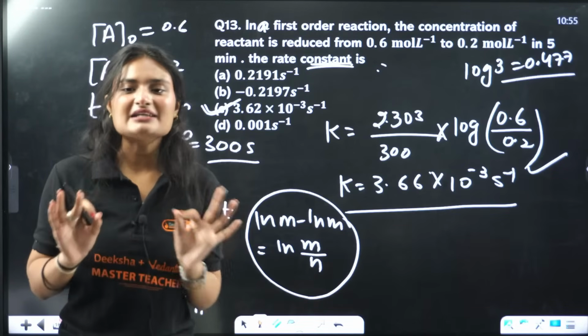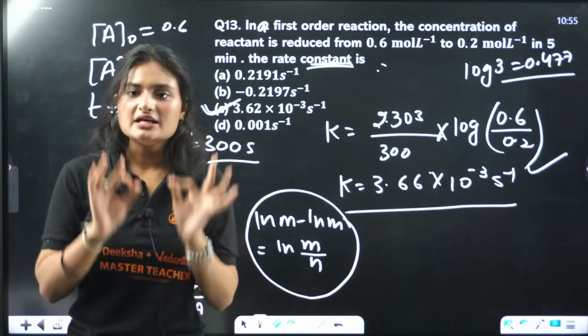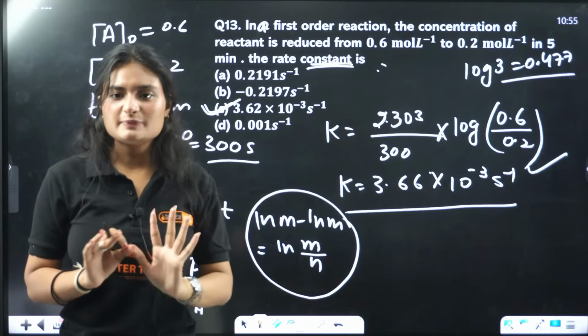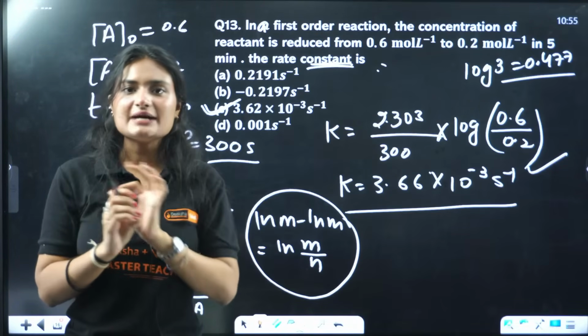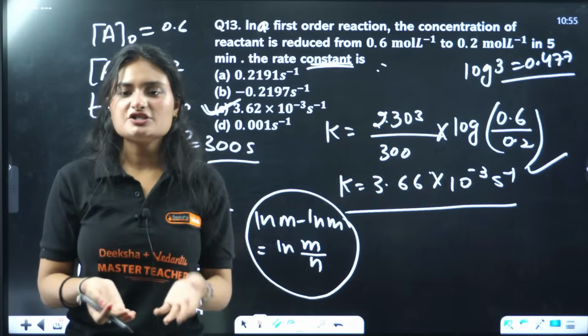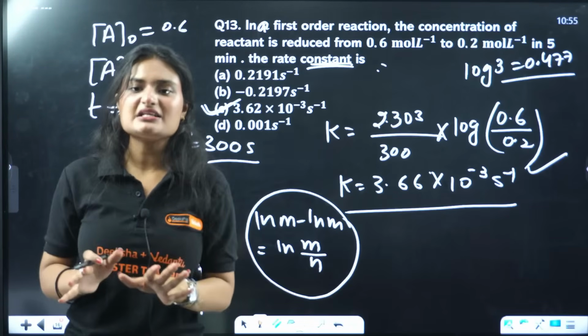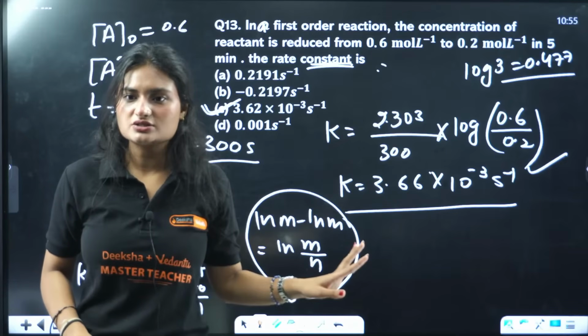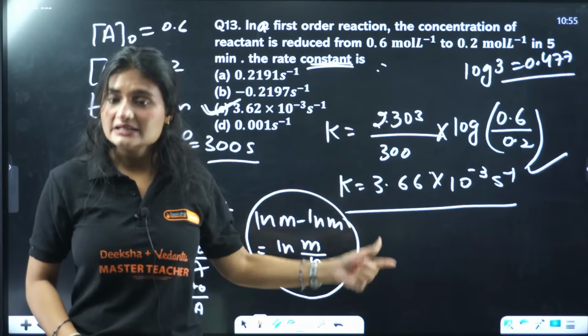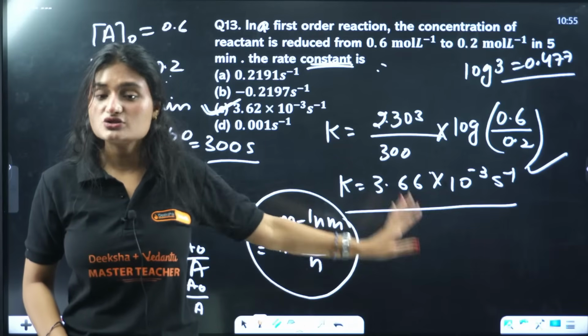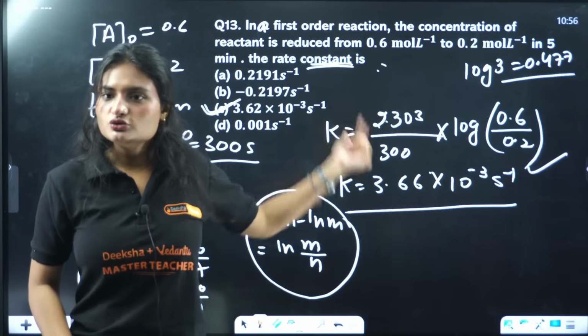Noor, that's not a math class, it's a chemistry class, okay? I have explained the calculation step by step. If you want, see, I'm not saying maybe you are weak in calculation, go to Ankit sir's class, take a maths class. This is not a maths class, this is a chemistry class, okay? I solved it by hand, that's why I'm telling you the answer. You do it for yourself.